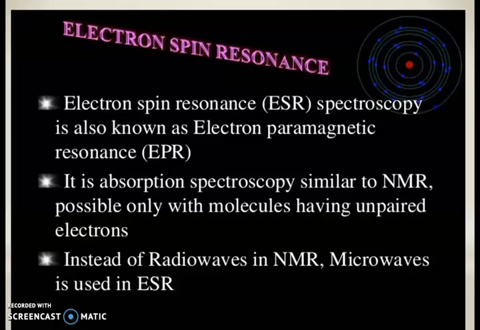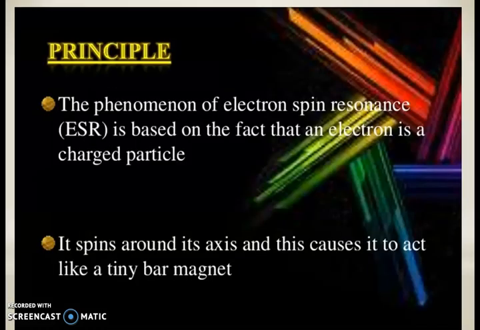Let's discuss what it is. ESR spectroscopy, that is electron spin resonance, is also known as electron paramagnetic resonance. It is absorption spectroscopy similar to NMR, possible only with molecules having unpaired electrons. Instead of radio waves in NMR, microwaves are used in ESR.